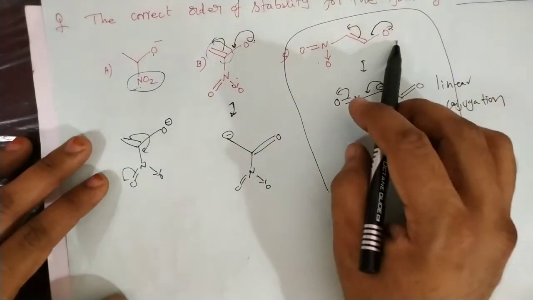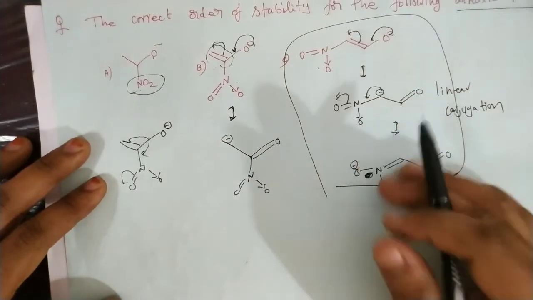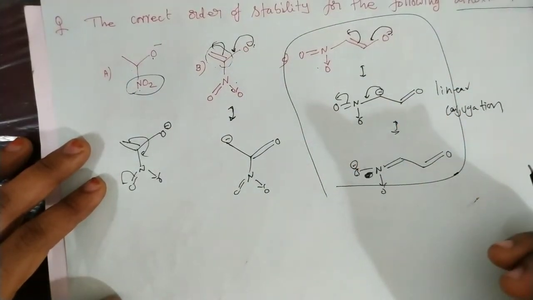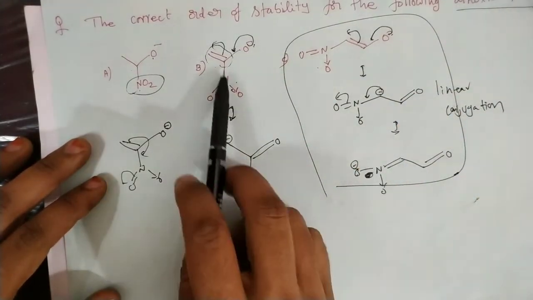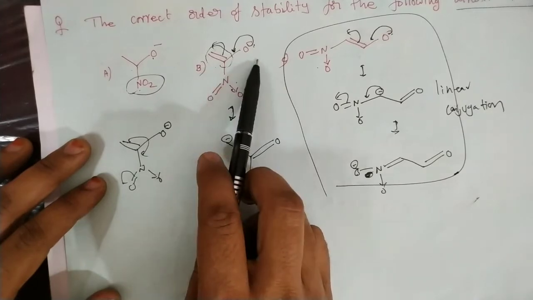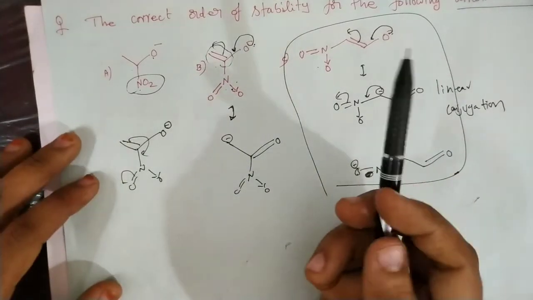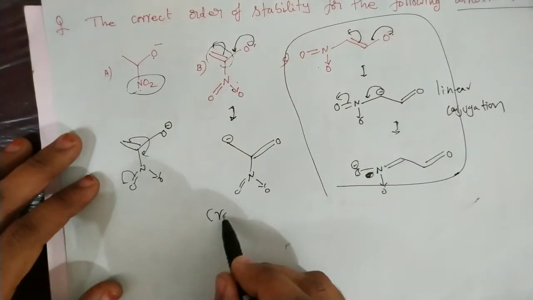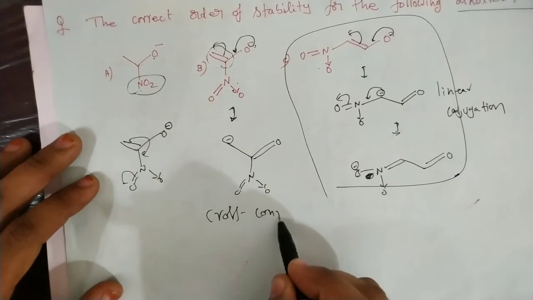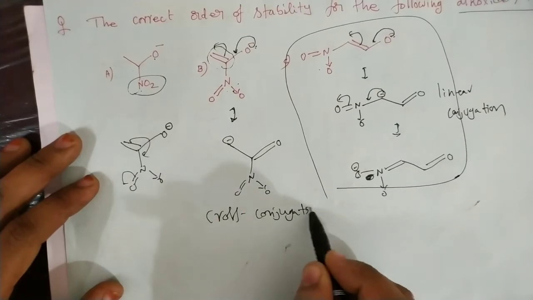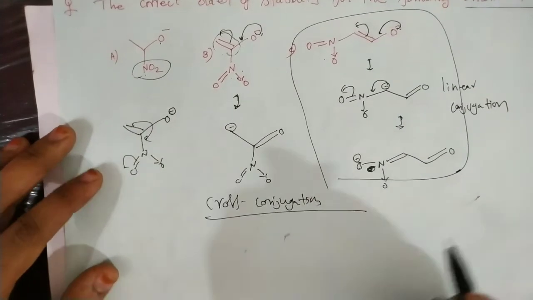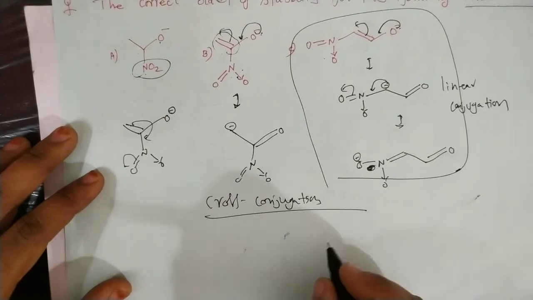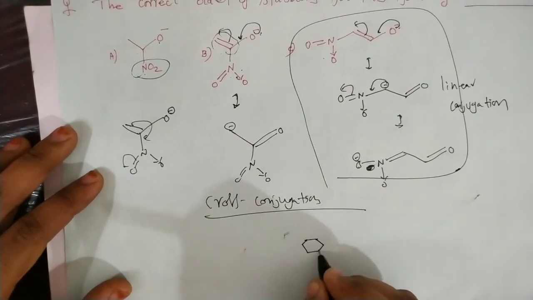That means here all orbitals are parallel to each other, so continuous conjugation at the same time is possible. But in this case, this pi bond is involved in conjugation with O minus as well as NO2 separately. That means it is a cross conjugation. This is called cross conjugation. That means here we can see this one. This also you can say is cross conjugation.